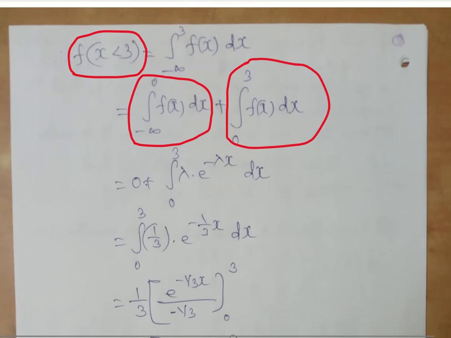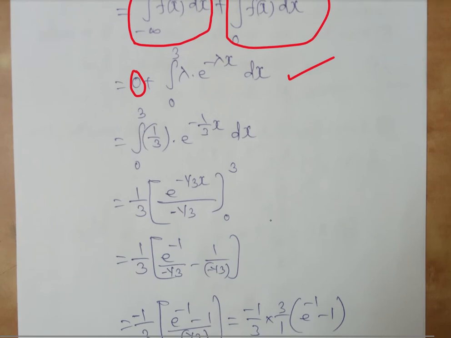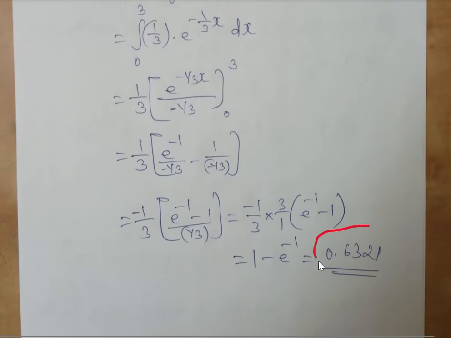And minus infinity to 0 is 0, that's what is given already. So plus is what it is. Substitution again we will get the value 0.6321. So careful substitution, you will get a result. Hope you can understand what is being written. So formula remains same, just go through that.